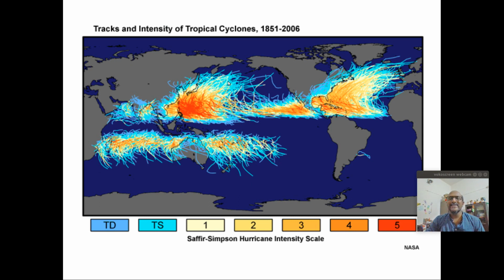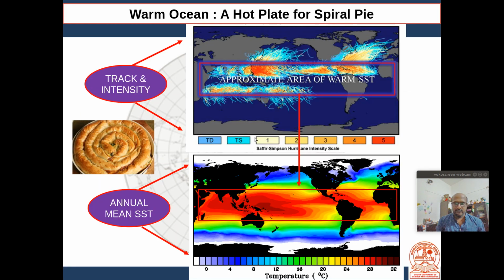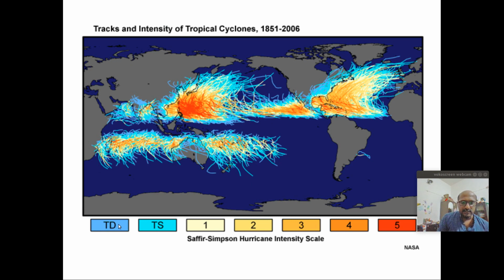This is the general climatological cyclone distribution if you take the cyclones from 1851 to 2006. The color scale is according to intensity: depression, tropical storm, category 1 to 5. If you look at the red color, most of the super typhoons form over the northwest Pacific, and some of them form in the northern Atlantic.